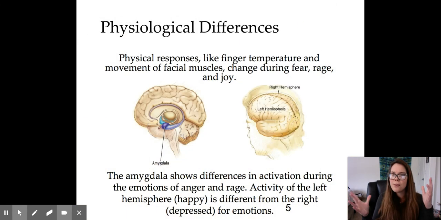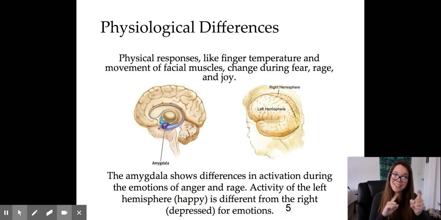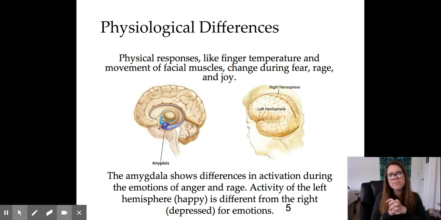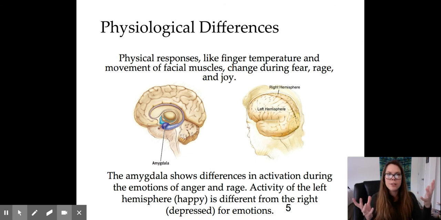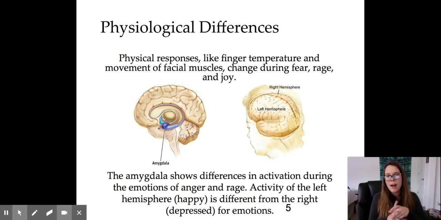So going into the physiological differences, let's just do a little throwback to our amygdala, because of course Amy is a part of this, right? Because remember, our limbic system is our emotion system, and our hypothalamus is in charge. Our janitor is in charge. So physical responses like finger temperature and movement of facial expressions change during fear, rage, and joy, right?